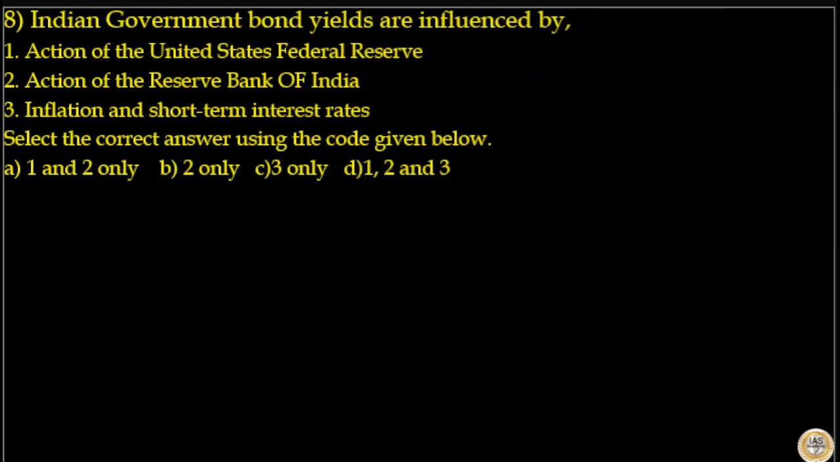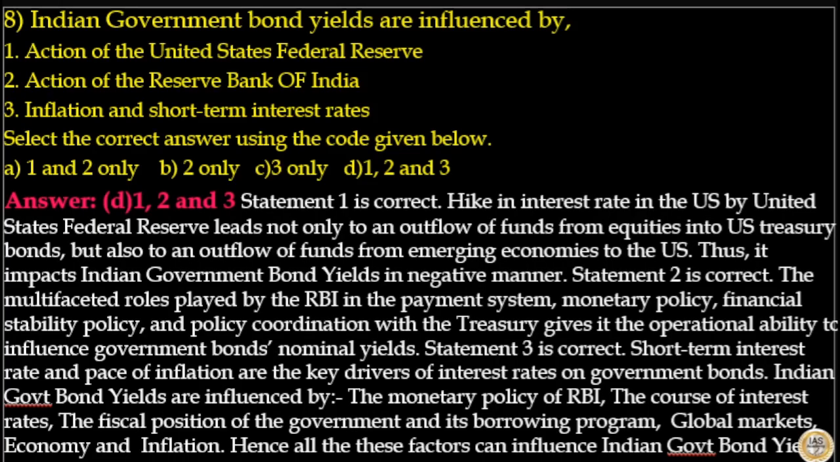Next is: Indian government bond yields are influenced by: 1. action of United States Federal Reserve, 2. action of RBI, 3. inflation and short-term interest rates. Select the correct answer using the codes given below. Here the answer to this question is option D. 1, 2 and 3 are correct. Statement 1 is correct. Hiking interest rates in the US by the United States Federal Reserve leads not only to an outflow of funds from equities into the US Treasury bonds, but also to an outflow of funds from emerging economies to the US. Thus, it impacts Indian government bond yields in a negative manner.